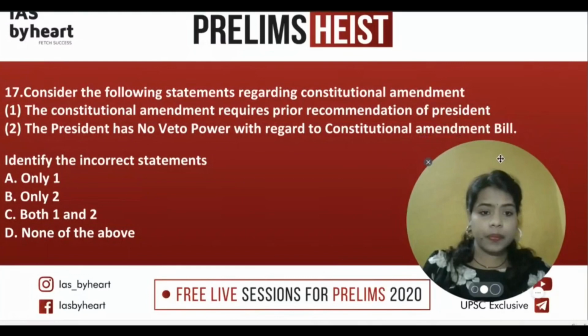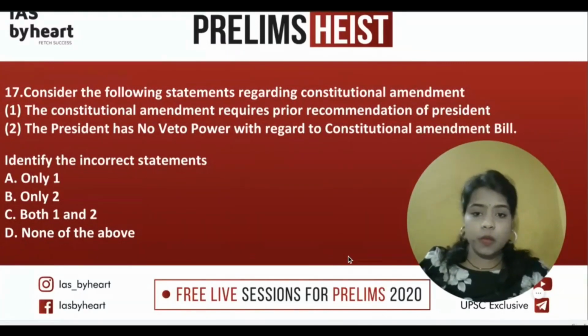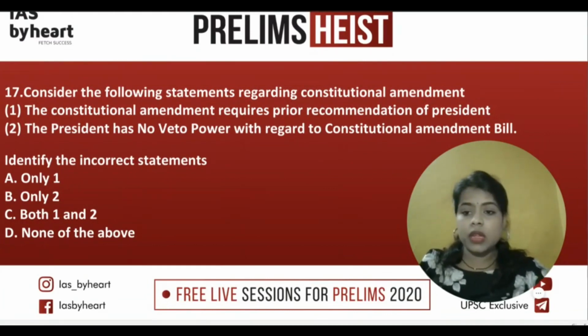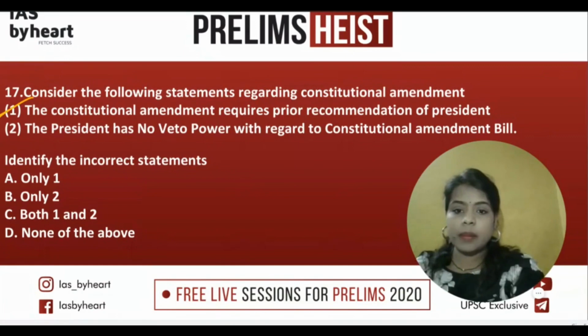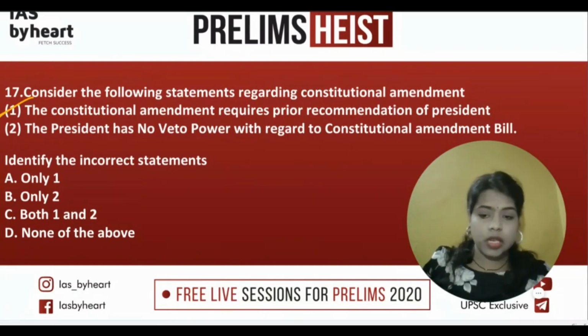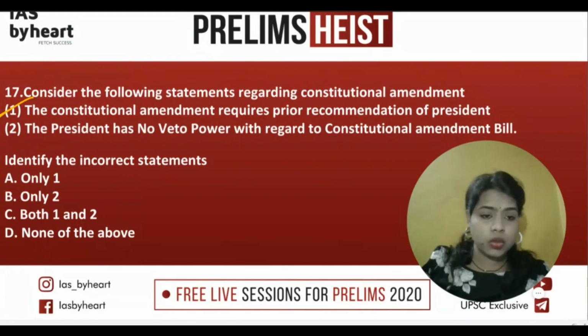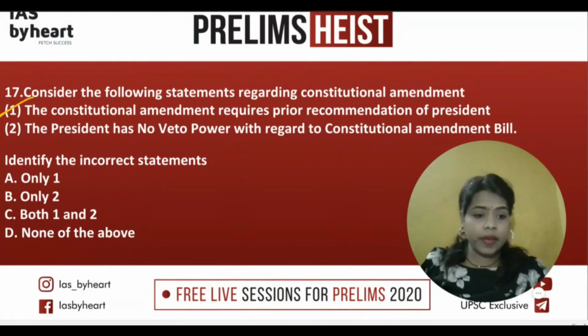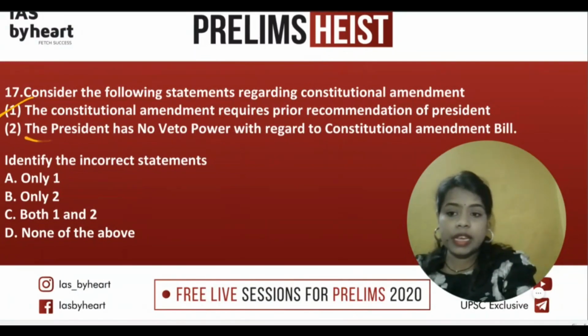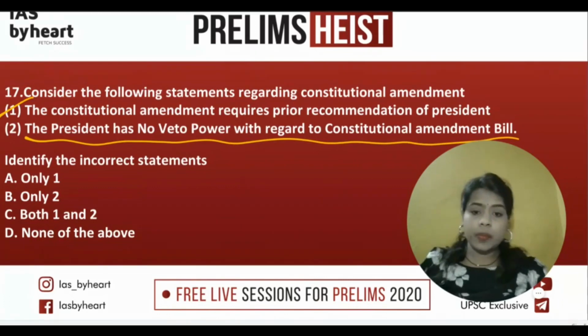So the next question, the 7th one. Consider the following statements regarding constitutional amendment, amending the constitution we are talking about. The first statement: the constitutional amendment requires prior recommendation of the president. So think about it, do we need it? Then: the president has no veto power with regard to constitutional amendment bill. We know very clearly that very rarely the president doesn't have the veto power, and that is in the case of the constitutional amendment bill. So the president doesn't have any veto power regarding the constitutional amendment bill.